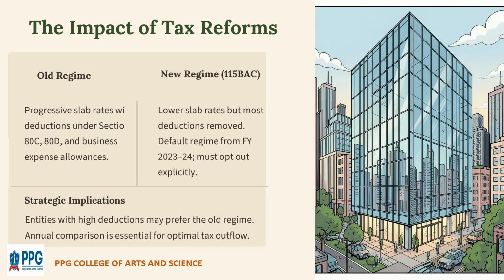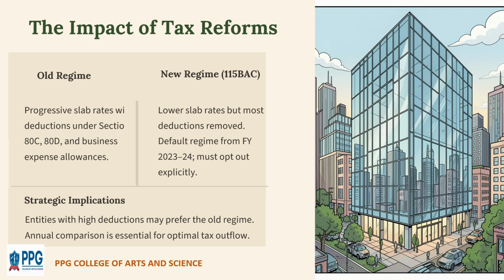Now let us see the impact of tax reforms, which have a great impact on the old regime and the new regime. The new regime comes under 115BAC, and there are strategic implications.